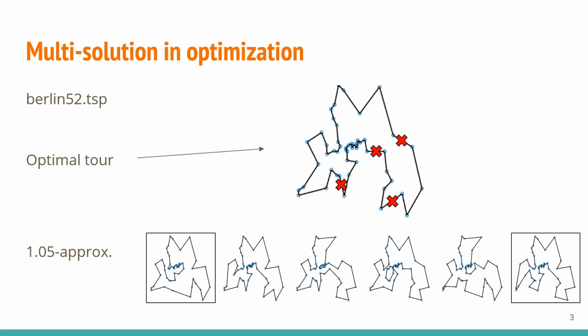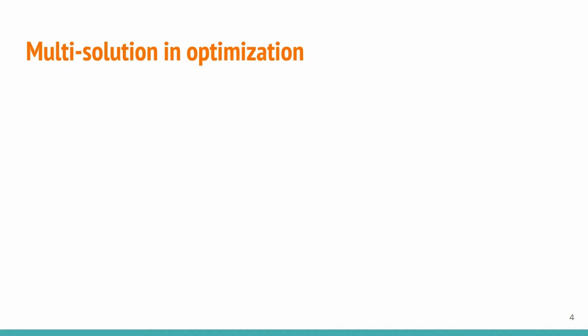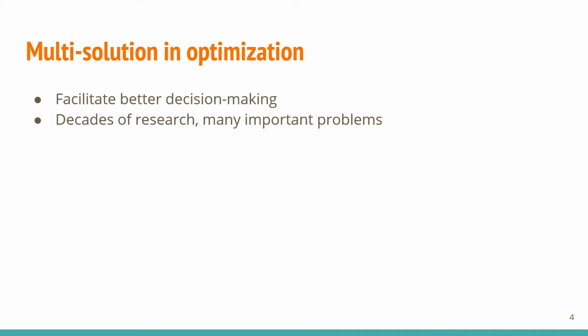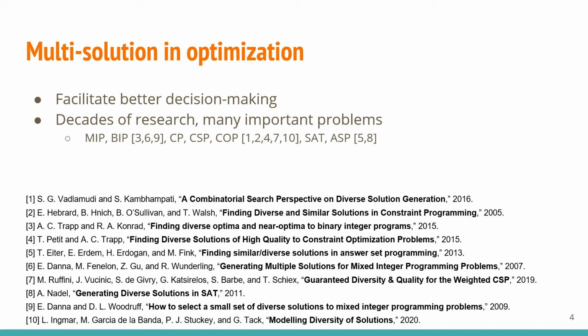Additionally, since diverse subsets tend to be representative of the whole, these extra solutions would give us useful information about all solutions that are reasonably good, such as which components of other solutions appear more often, and thus are more critical than others. There are many benefits in having many different solutions rather than just one, making it attractive to decision makers. For this reason, it has been studied in the context of fundamental problems that usually arise in real-world situations, such as mixed integer programming, constraint optimization problems, SAT, and so on.